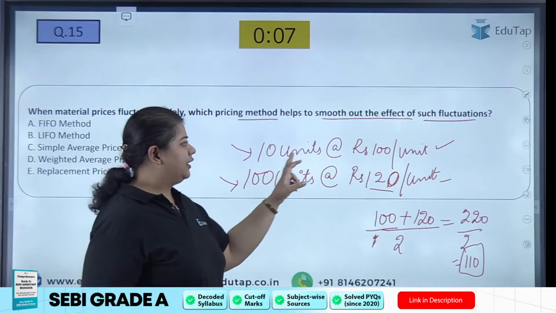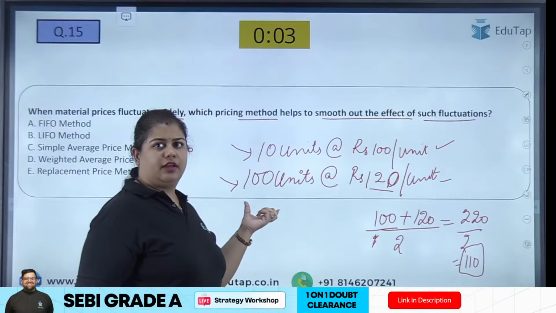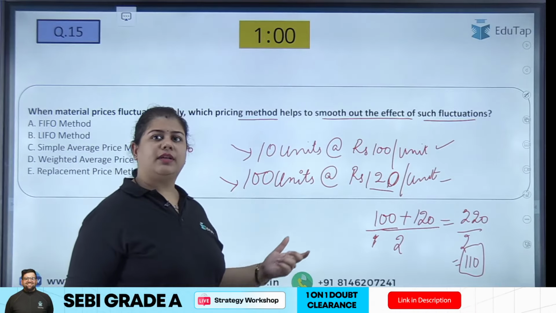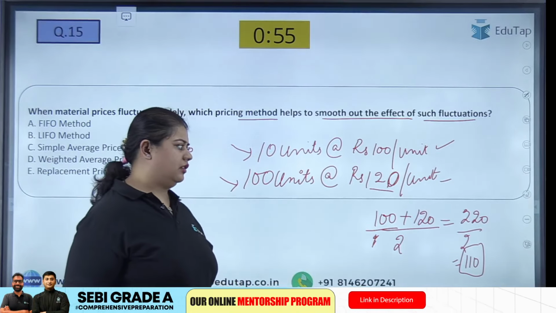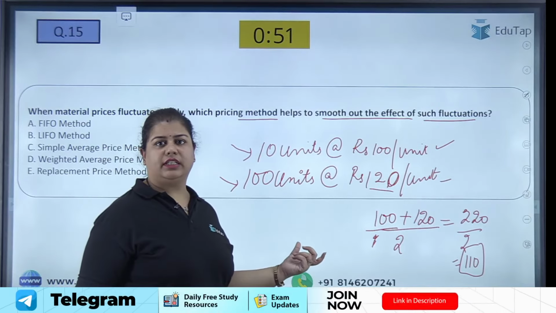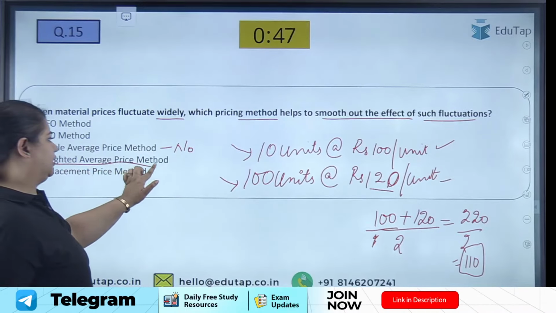For 10 units it was 100 rupees, but most of the units that I purchased, 100 units, I purchased at 120 rupees. So my pricing should be near 120, but here it is 110. So what I'll do here is consider the weighted average price method.